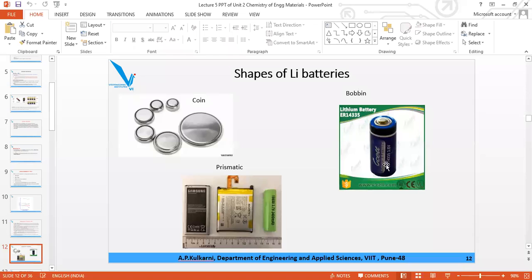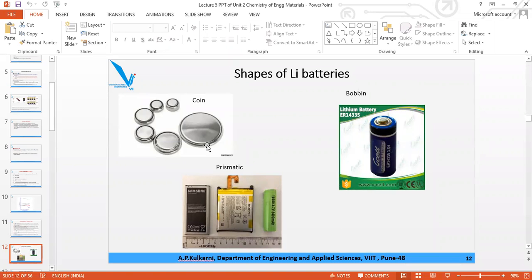Now, various sizes in which it is possible to manufacture lithium batteries or lithium cells. Where are the examples where you get coin-like batteries or lithium cells? Can you remember where it is used? Coin-like, ma'am, watch. In watches. Wristwatches. Okay. Any other example?